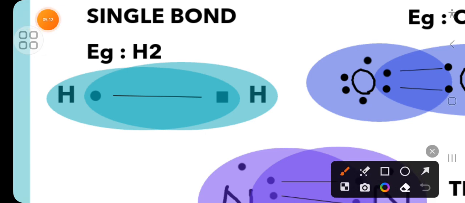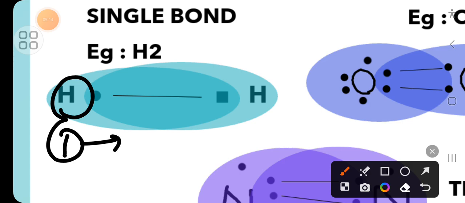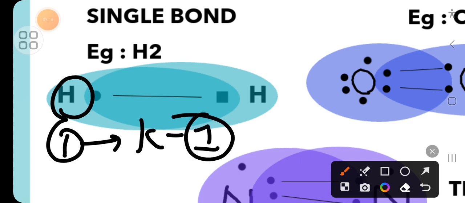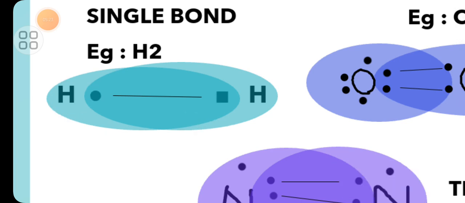We know the atomic number of hydrogen is 1. In its shell only 1 electron is there. Now hydrogen needs to stabilize itself, so it will share its electron with another hydrogen.